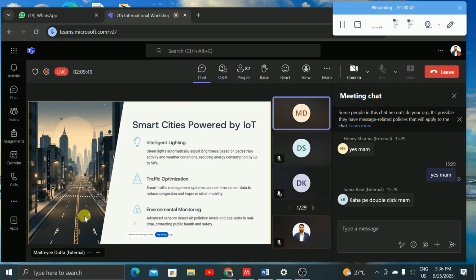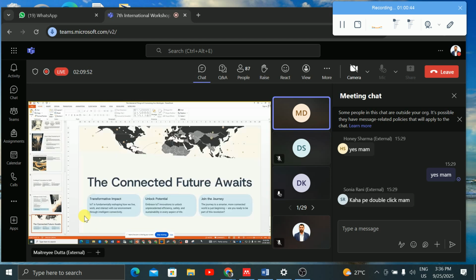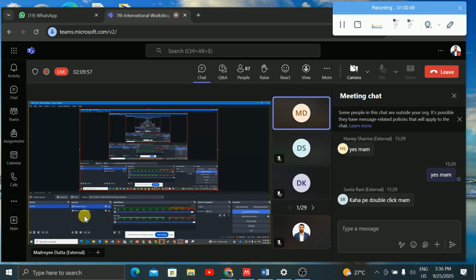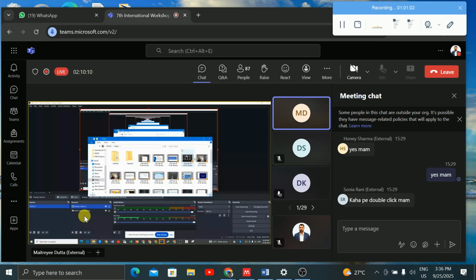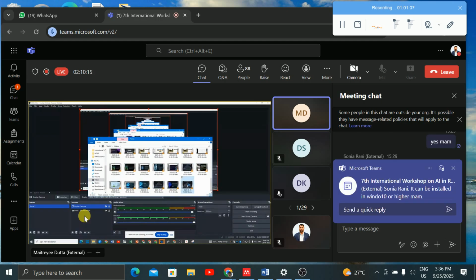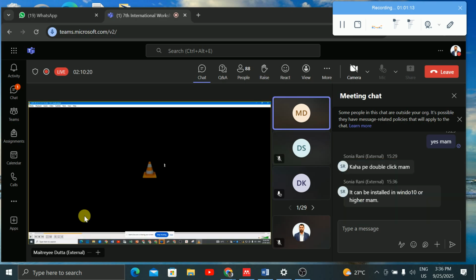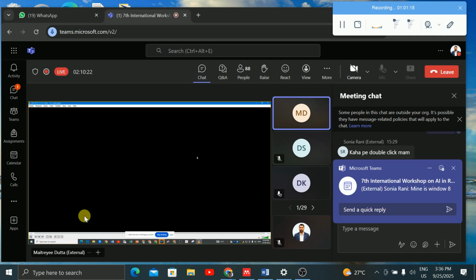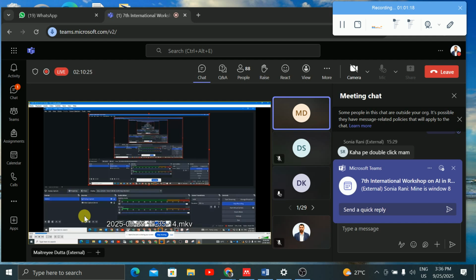And finally, you can go back to OBS Studio and say stop recording, right? Now we will see where to see whatever we have recorded. We will go to File and say Show Recordings, right? In Show Recordings, the latest video will be there. Now I will click on this video, and you can see it will work in a video player, VLC player, Windows Media Player, everywhere.